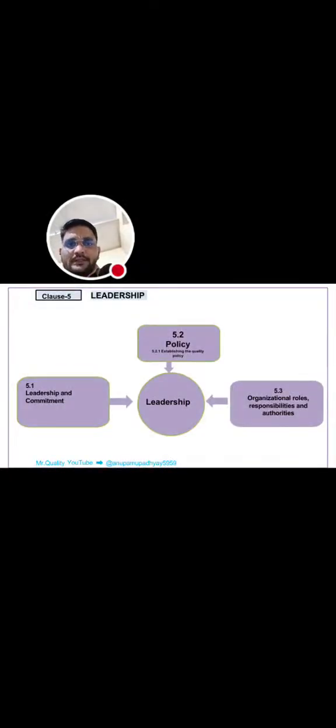Leadership actually has three subclauses. First one is leadership and commitment, second is policy, and third one is organizational roles, responsibilities, and authorities.